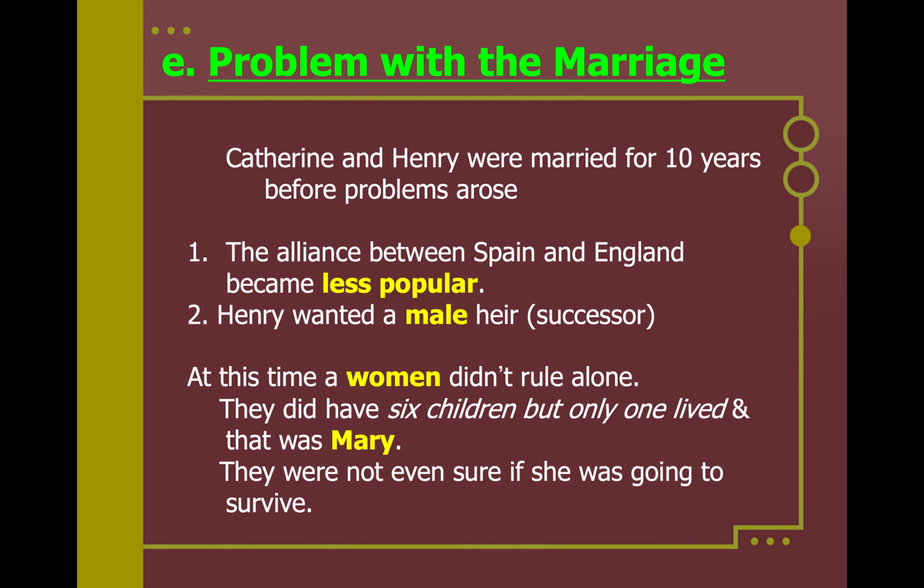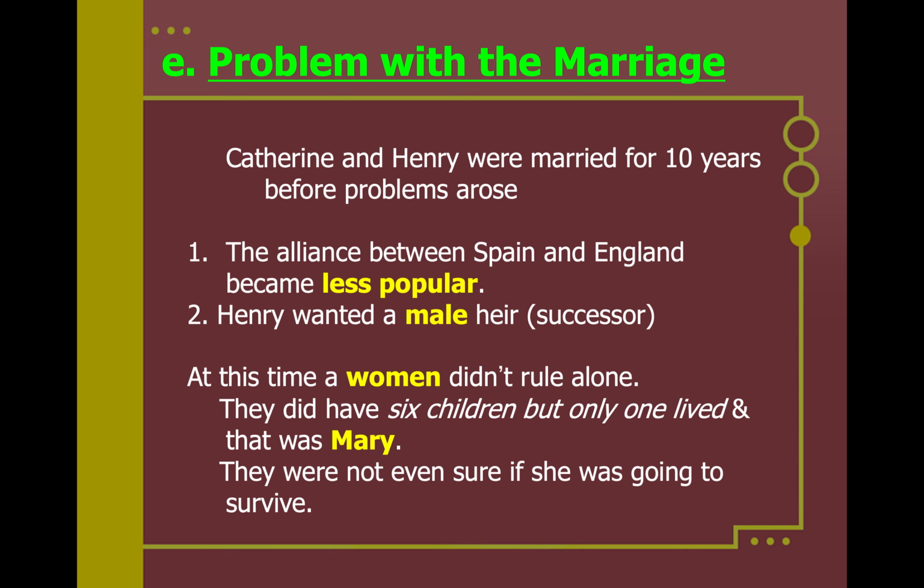All right, but Henry had a problem with his marriage. They were married for about 10 years, and some problems began to infiltrate their marriage. Number one is the alliance between Spain and England began to deteriorate and was not very popular. But the big thing that was a really tough problem for their marriage was that Henry wanted a male heir,